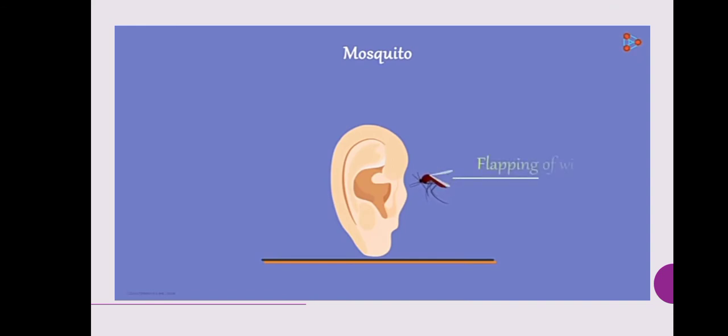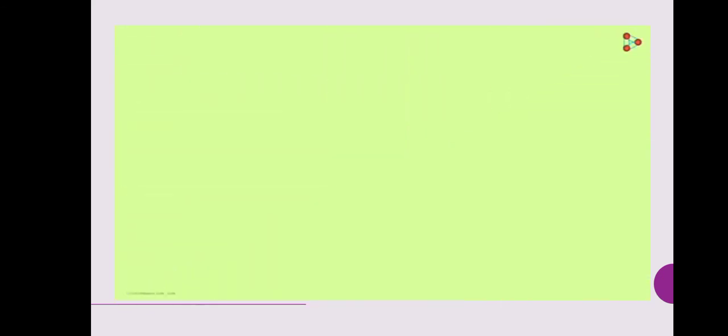Do you hear the buzzing when a mosquito is close to your ears? Ever wondered how that sound is made? The sound is because of flapping of wings by a mosquito. Yes, the wings of a mosquito are vibrating, and it's this vibration that produces the buzz we hear. Let us do one experiment.